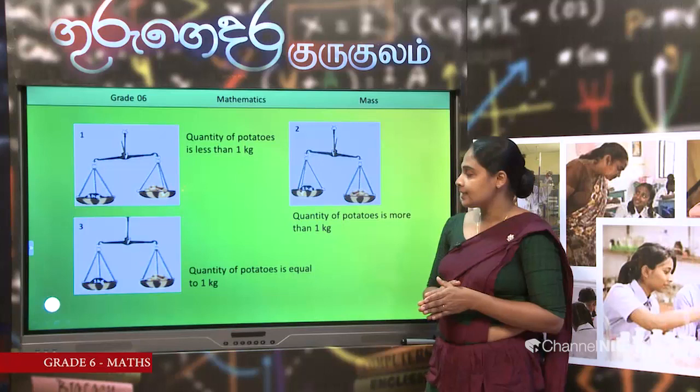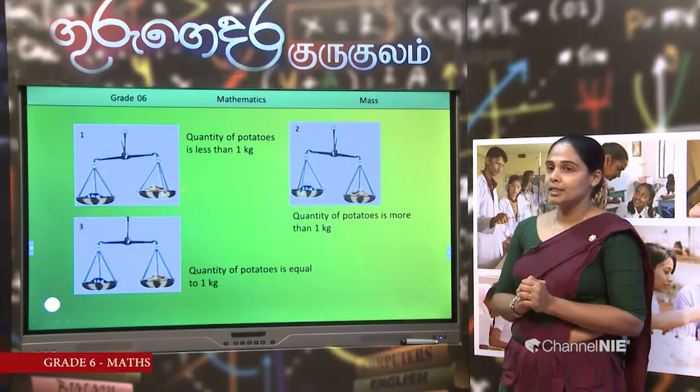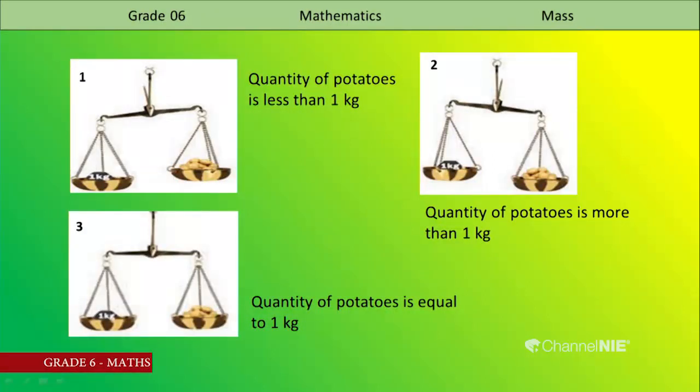Let's write it as: quantity of potatoes is equal to 1 kilogram. Here the pan with potatoes goes up. Then quantity of potatoes is less than 1 kilogram. Second picture, there is the weight of 1 kilogram. Quantity of potatoes is more than 1 kilogram. Why?